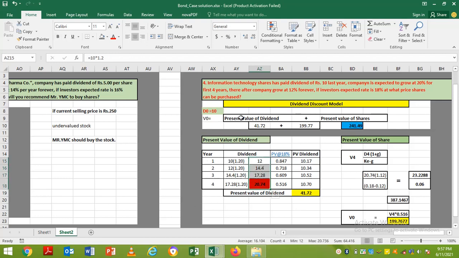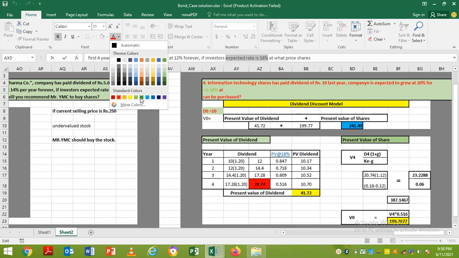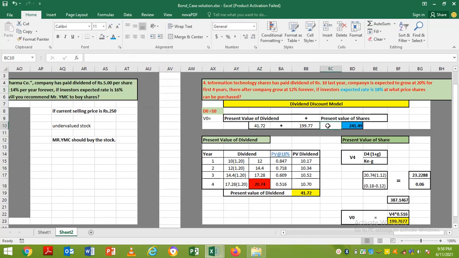But all these dividends are future dividends. As per the formula, we need the present value of dividend. So we will identify the present value by taking the investor's expected rate as the present value factor. Whenever we are going to find out the present value, we can always take the investor's expected rate as the present value factor.